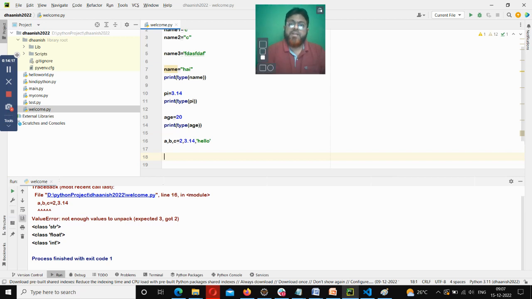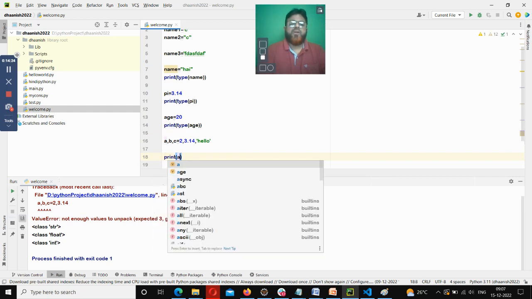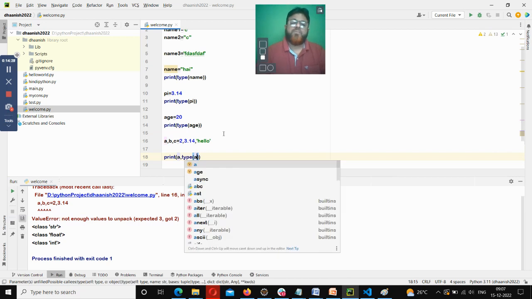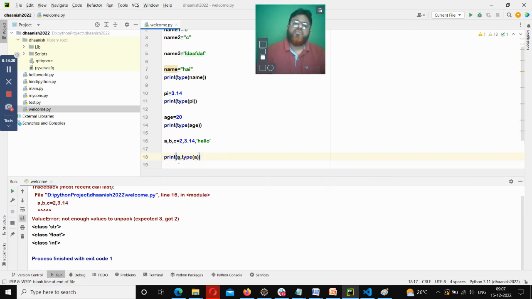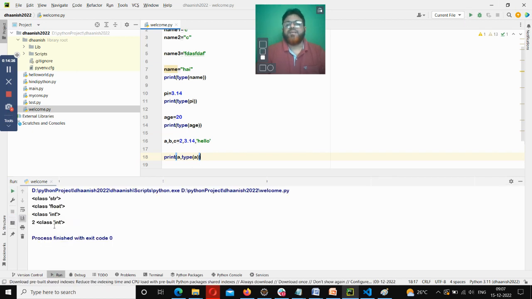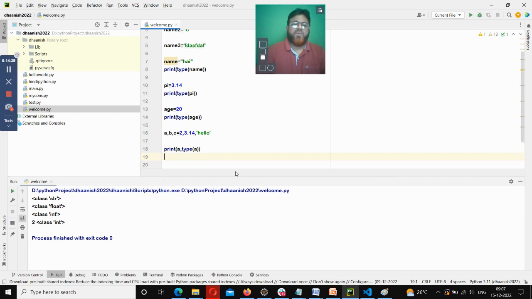And automatically Python identifies that that's an int variable, that's a float variable, that's a string variable. See here, if you want, we can print a comma type of a. That means I want to print the value of a, plus I also want to print the type of a. See this, it says class int. How about the other one?